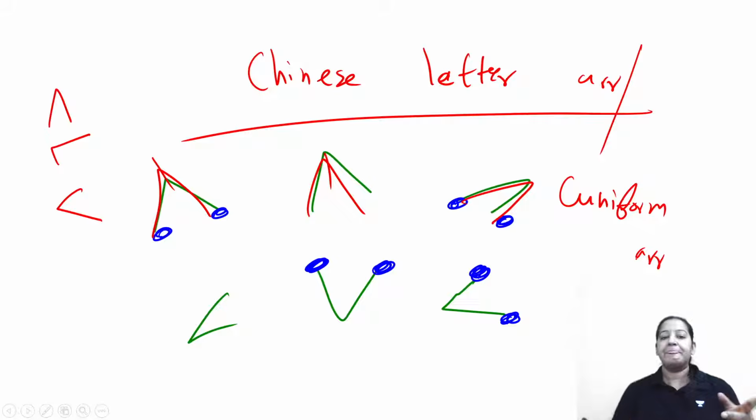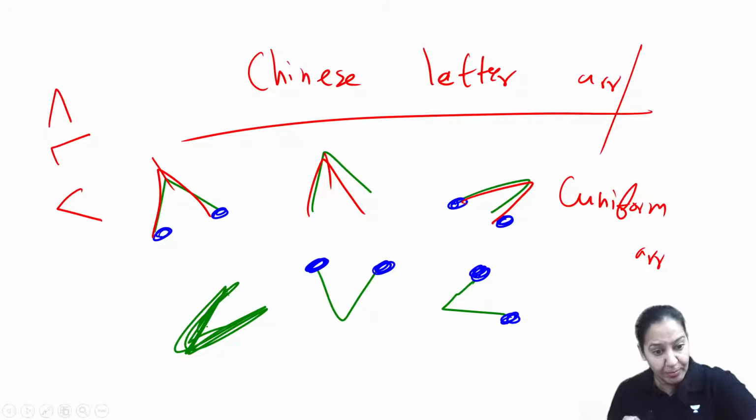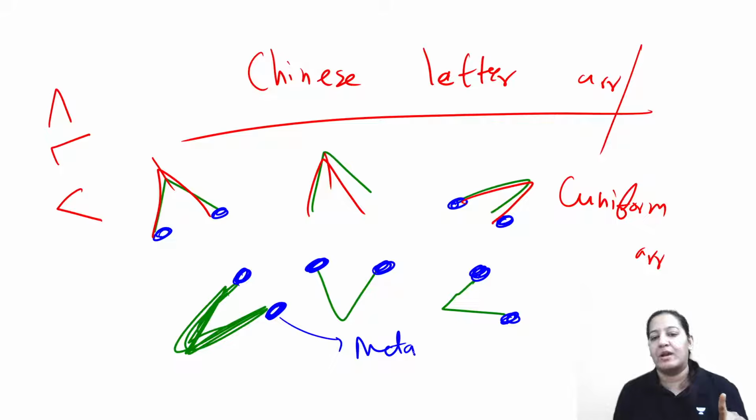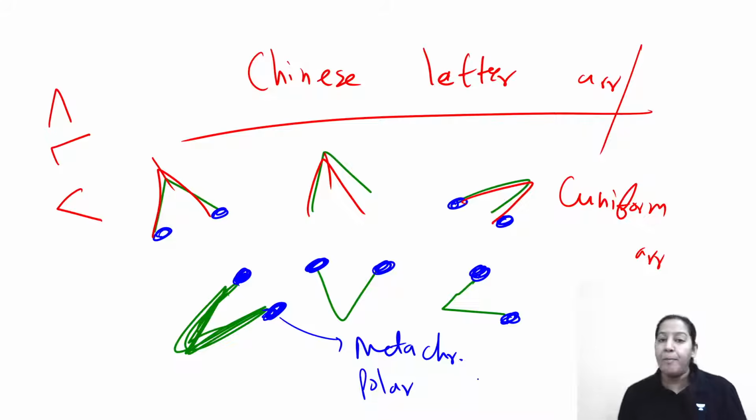Tell me the color coding. The bacteria is green color. Can you see the bacteria is green color? And the metachromatic granules are of blue or purple color. The meaning of the metachromatic is blue color. Metachromatic is blue or purple color. Since the metachromatic granules are present at the poles of the bacteria, these are known as polar granules. These are also known as polar granules.